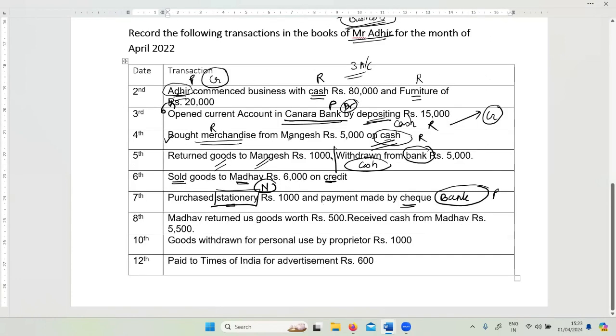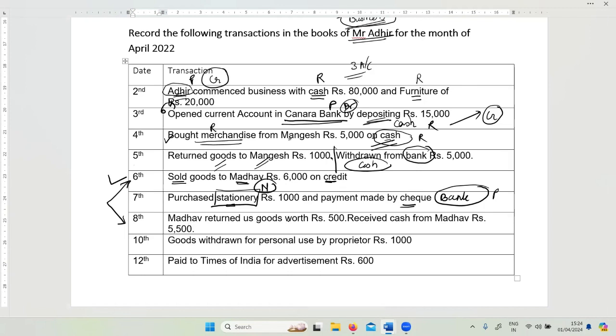Now, next transaction on 8th. Madhav returned us goods worth 500 and received cash from Madhav rupees 5,500. So now here very clearly, look at the 6th date's transaction. What are we doing? Sold goods to Madhav 6,000 on credit. Now the same goods here, what is happening? Madhav returned us goods worth 500. So of this 6,500 was returned. That means there was some sales made which was returned, sales returns, and received cash from Madhav rupees 5,500. So what is happening here? Madhav, we are receiving 5,500.